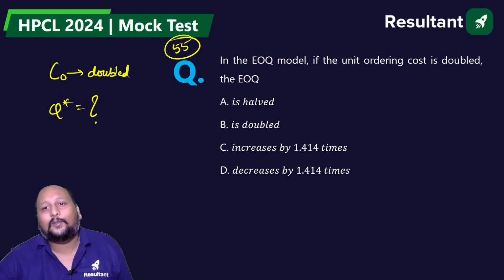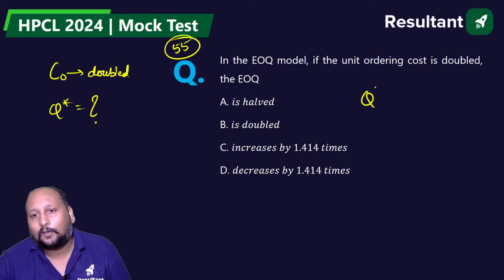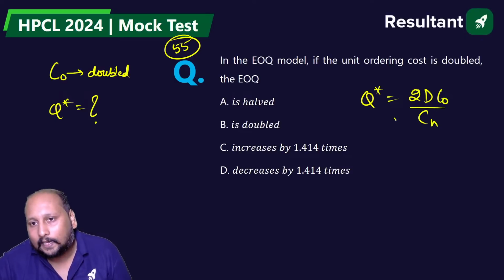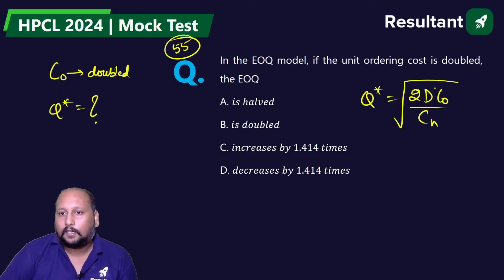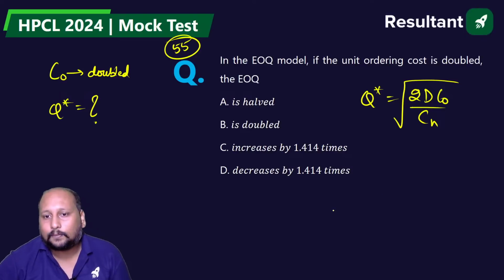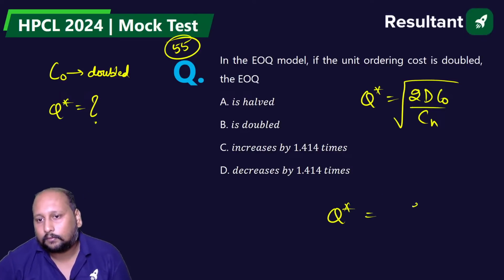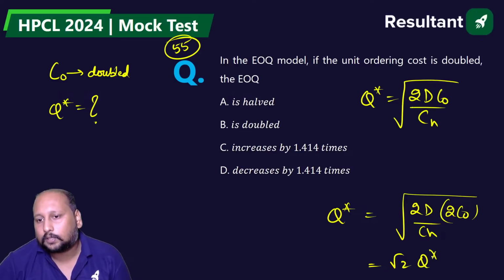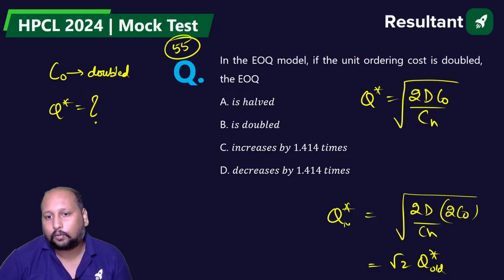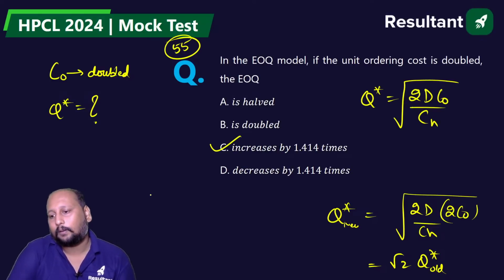What is the formula of Q star, guys? Q star is the root of 2 D CO by CH. If you are increasing the CO by 2 times, this is root 2 times the old Q star, so it increases by 1.414.